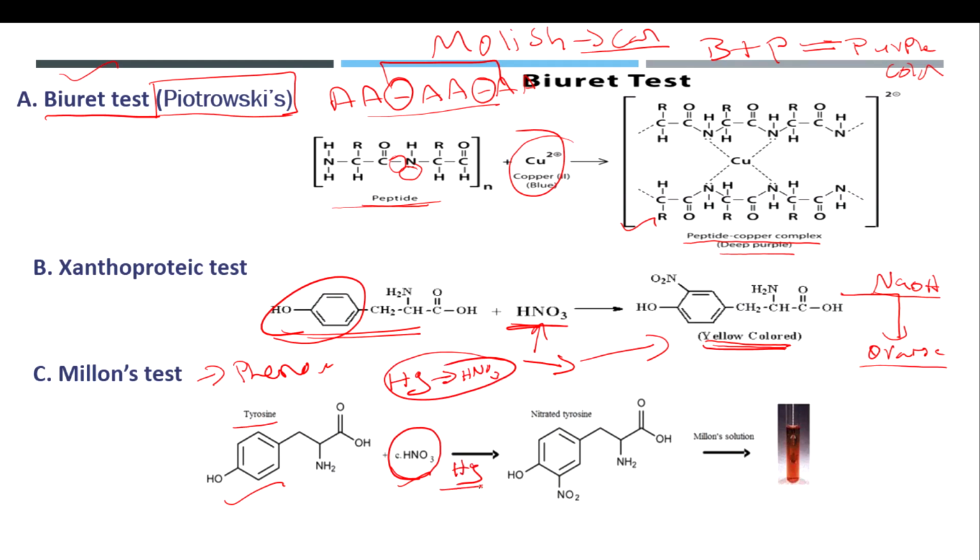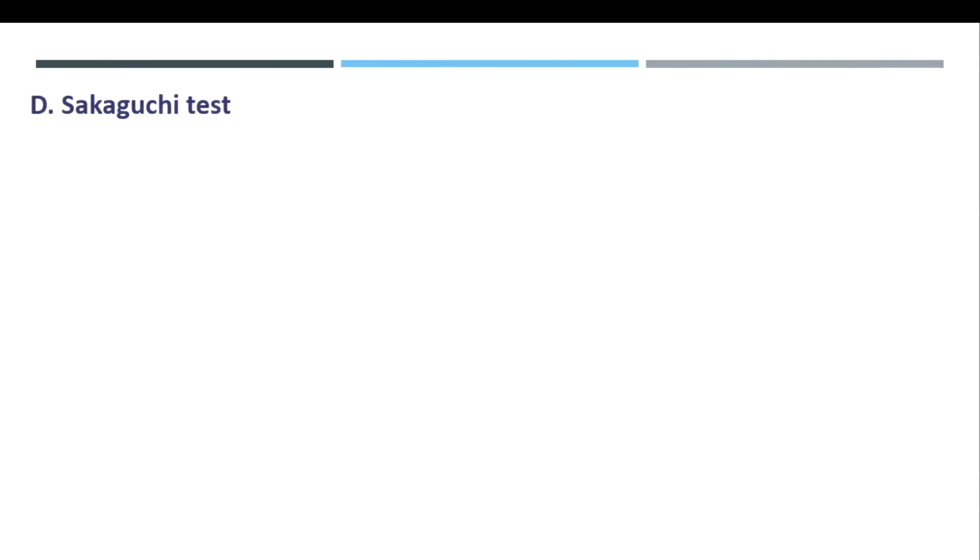So when Millon's reagent reacts with any phenolic group of an amino acid, that will produce an orange colored substance. And next one was the Sakaguchi test.